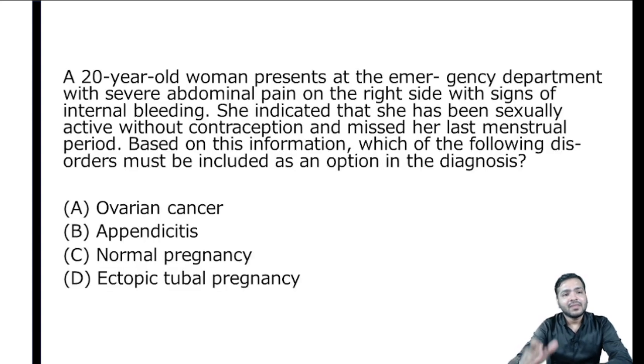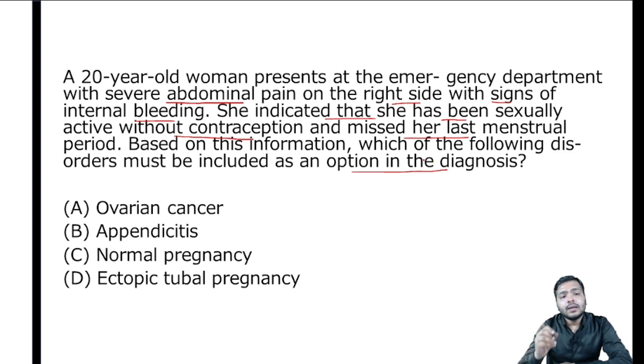So let's start. A 20-year-old woman presents at the emergency department with severe abdominal pain on the right side with signs of internal bleeding. She indicated that she has been sexually active without contraception and missed her last menstrual period. Based on this information, which of the following disorders must be included as an option in the diagnosis?